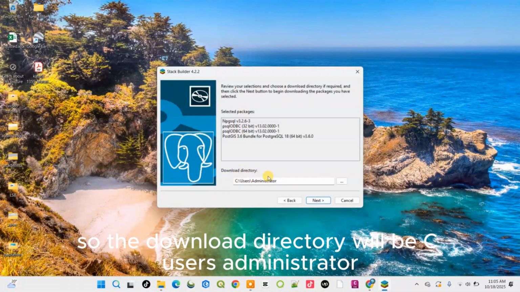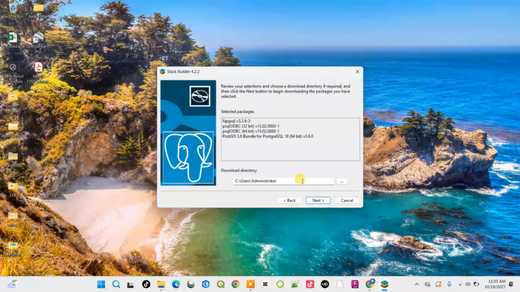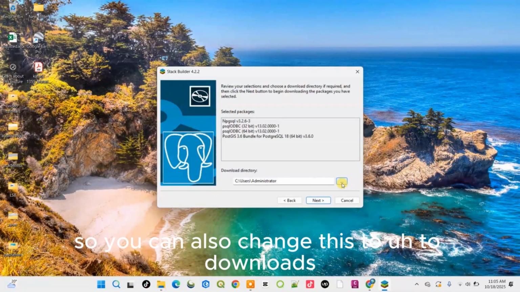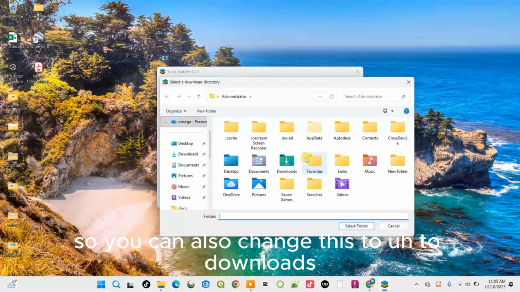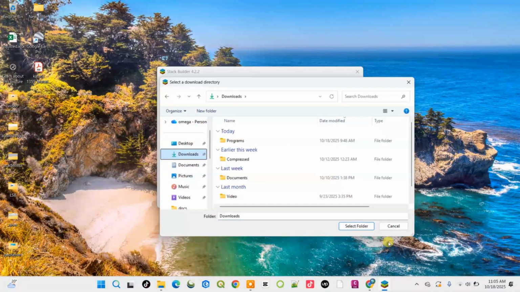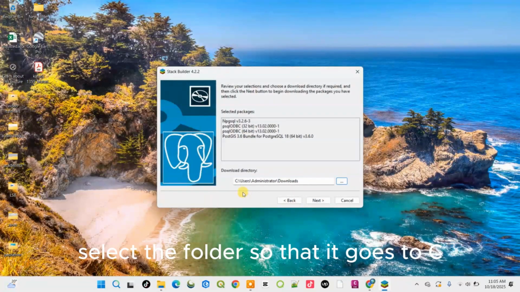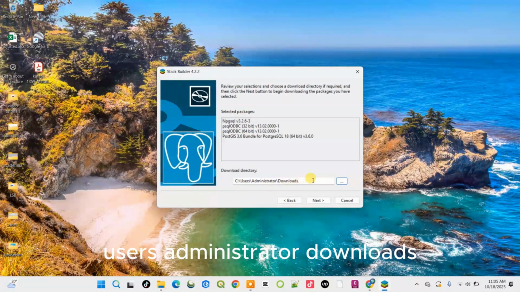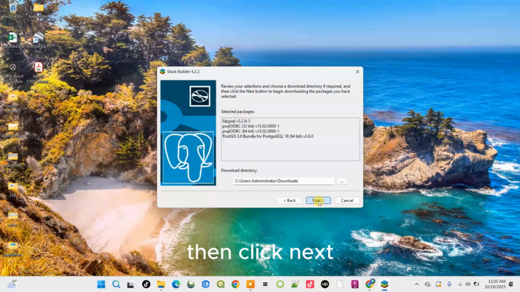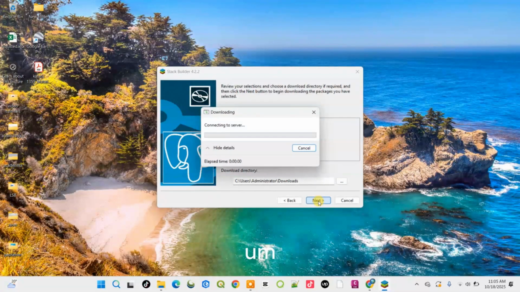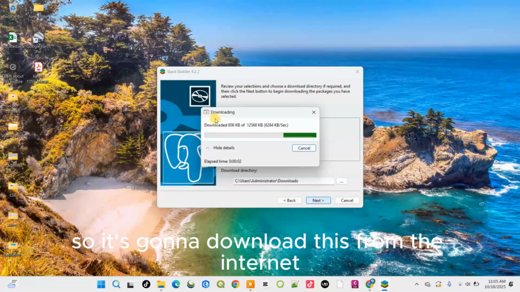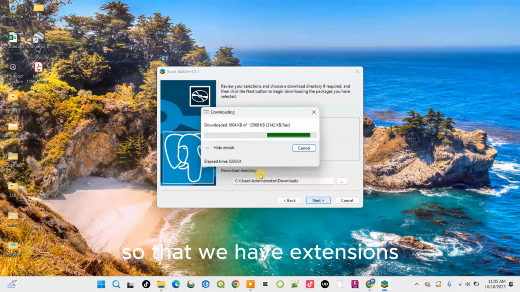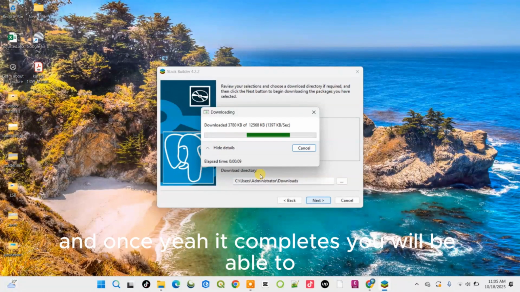The download directory will be C users administrator. You can also change this to downloads and select the folder so that it goes to C users administrator downloads. Then click next. It's going to download these from the internet so that we have the extensions. And once it completes, you will be able to see the download.